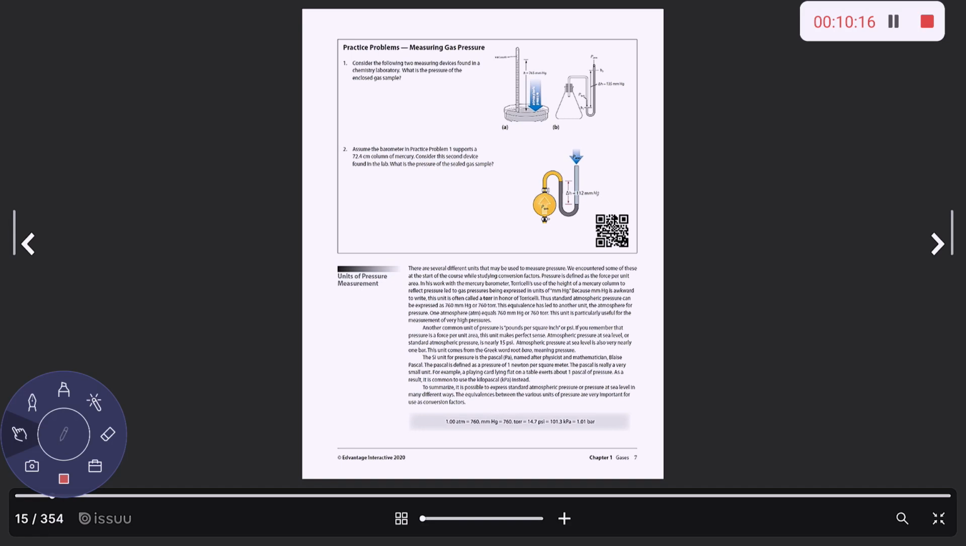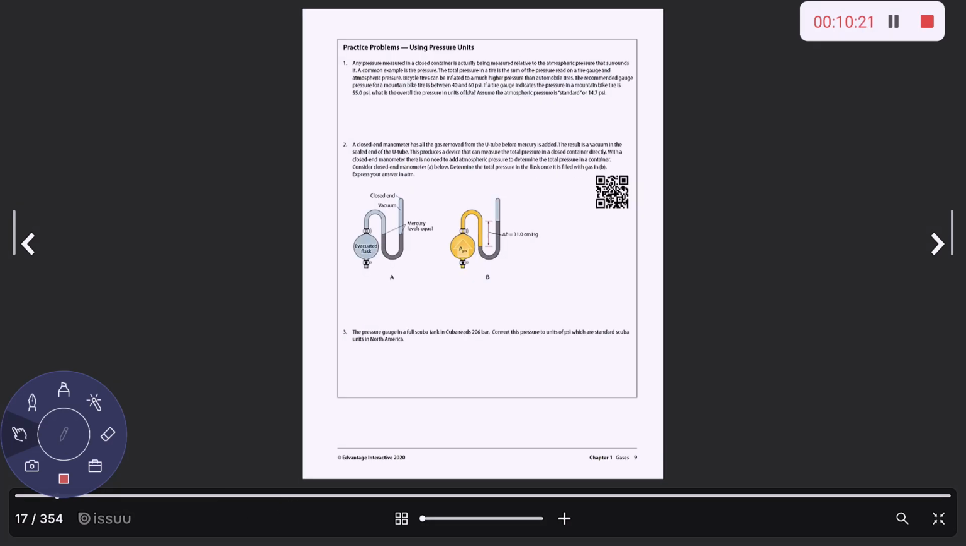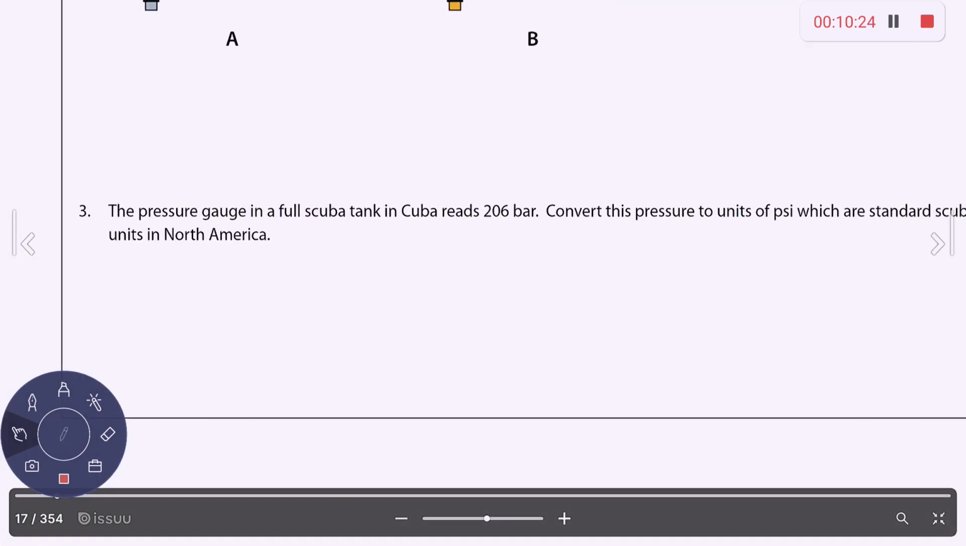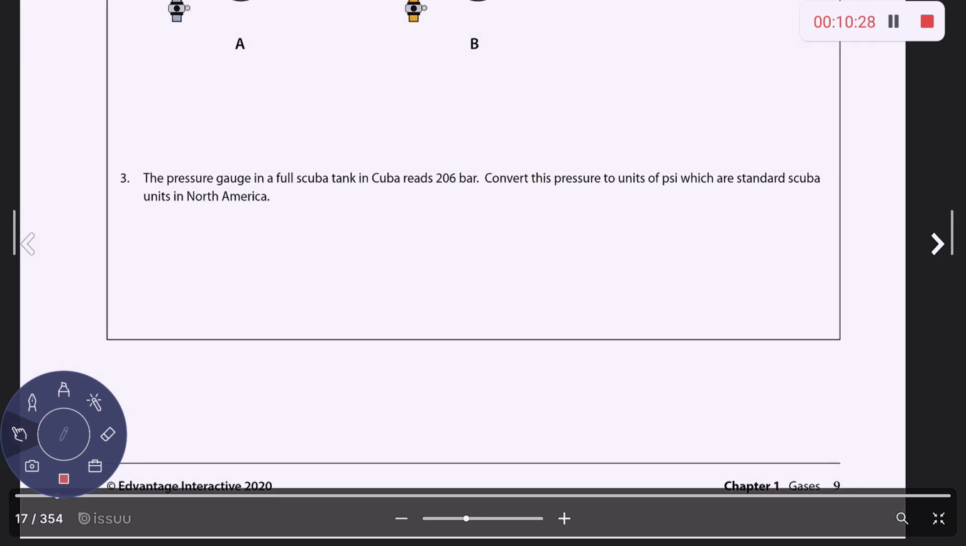So let's go to the next page. I think it's like the last page. And let's take a look at number 3 here. Number 3 says the pressure gauge in a full scuba tank reads 206 bar. Convert this pressure to units of PSI, which are standard scuba units in North America. Okay, so we're starting with 206 bar. So that means you have to write bar on the diagonal so it cancels. And then you're going to write PSI up on the top. So I'm just going to highlight the units that have to match so that they can cancel.